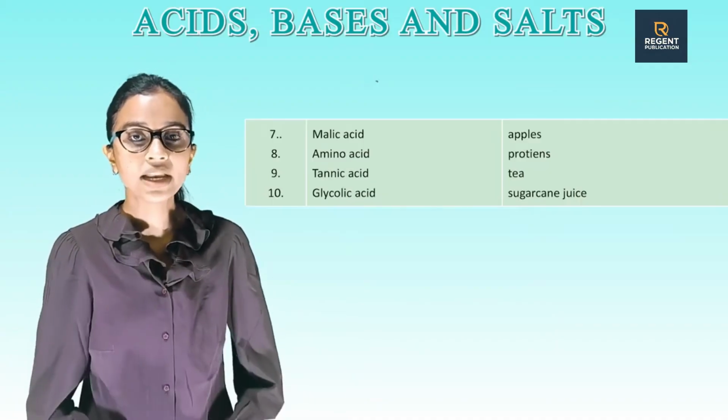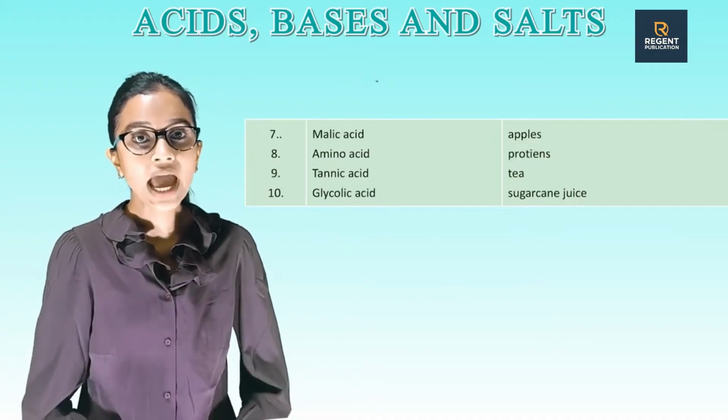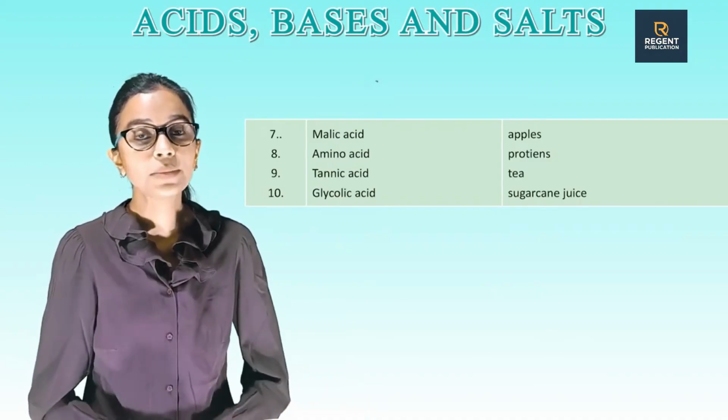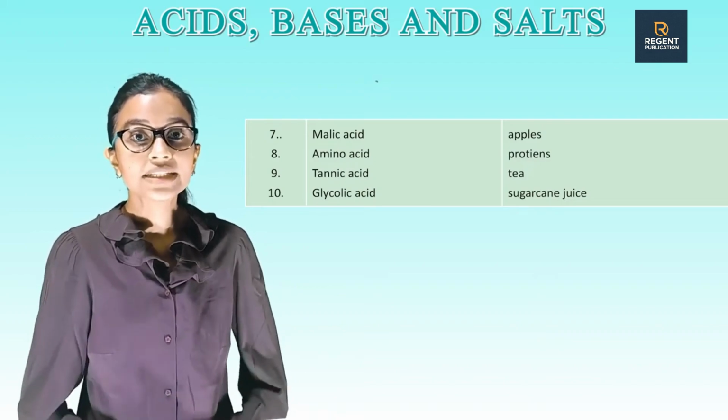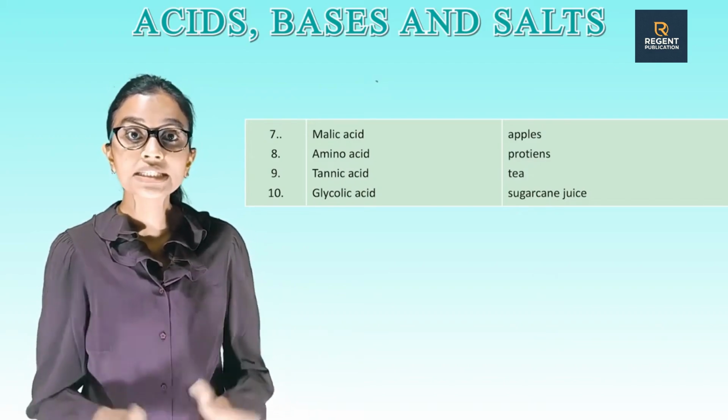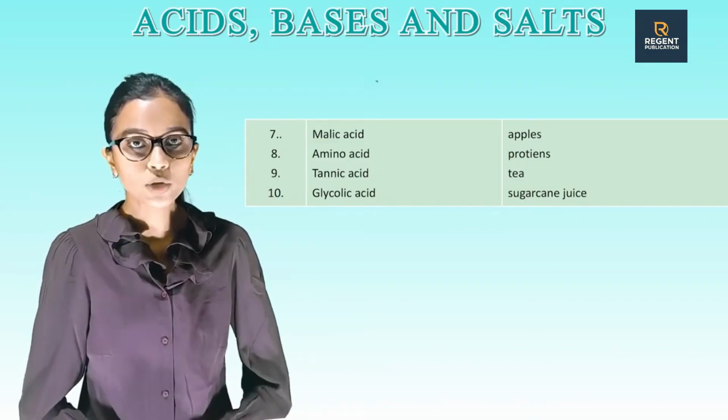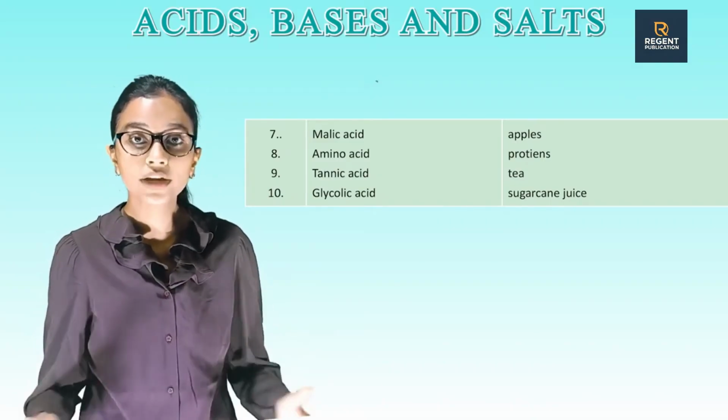Number 7, malic acid. Source: apples. Number 8, amino acid. Source: proteins. Number 9, tannic acid. Source: tea. Number 10, glycolic acid. Source: sugarcane juice.